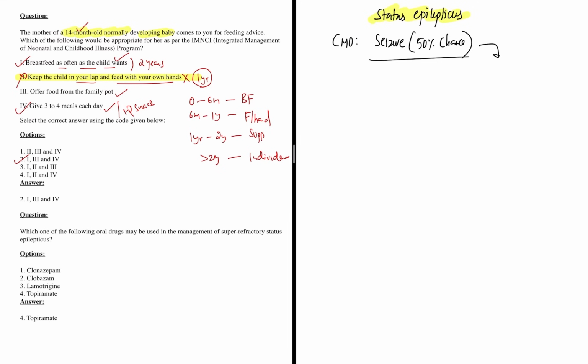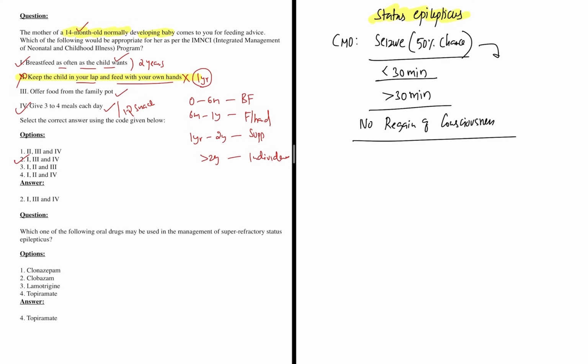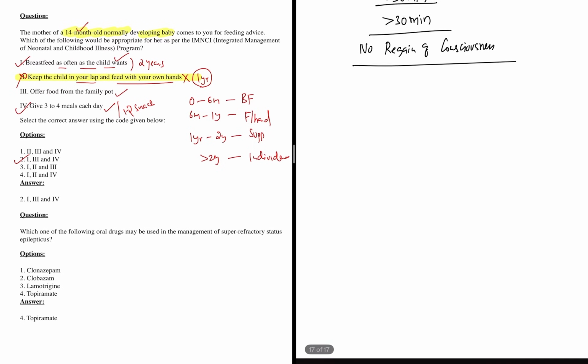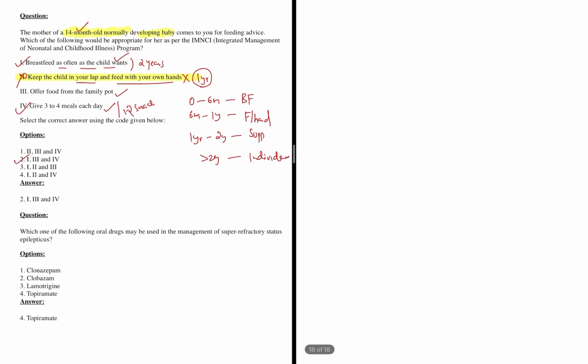When you're treating the patient, if the patient is responding within less than 3 minutes, then it's fine. But even after giving 30 minutes of treatment, if it is persisting, multiple seizures are coming and going, and there is no regain of consciousness in this 30 minutes of time, then I'll call it status epilepticus. Till now it's okay, right? Status epilepticus, this is what we need to do. So I said any case of seizure, let's presume that it is status epilepticus.